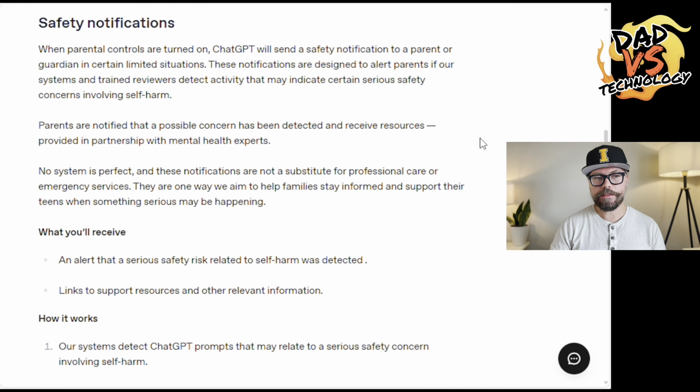All right, so one of the big things with the parental controls then is the safety notifications. So what will happen is now as a parent, you won't have access to real-time information about how your teen is using ChatGPT.